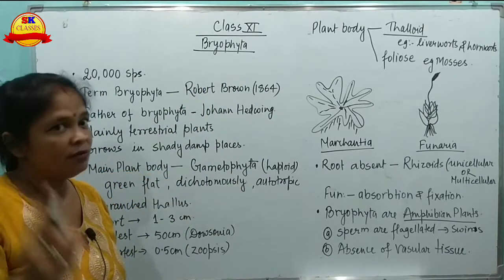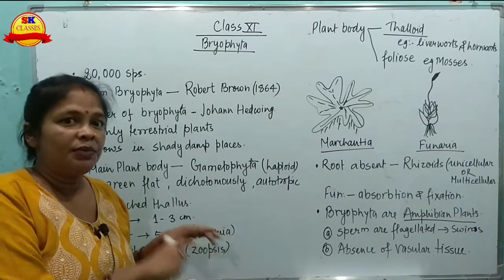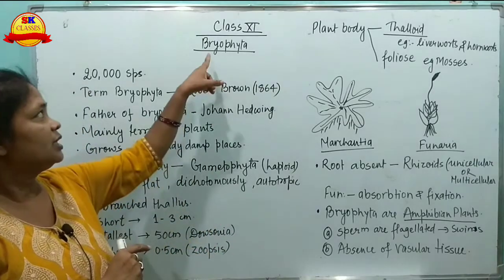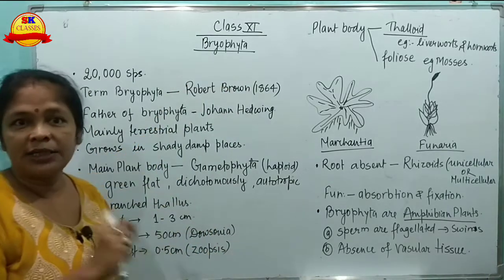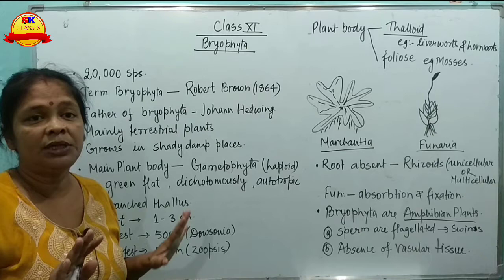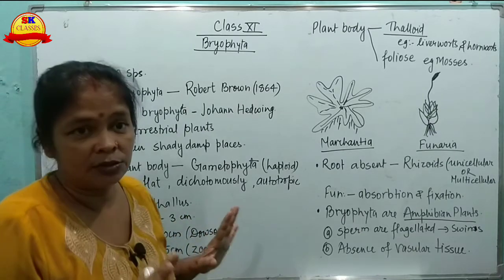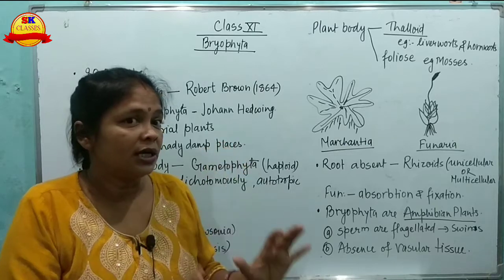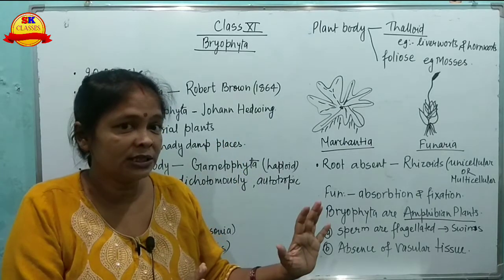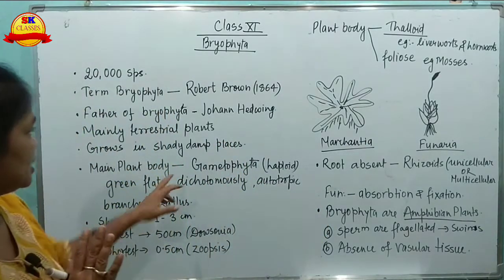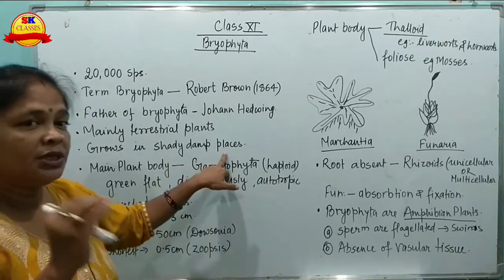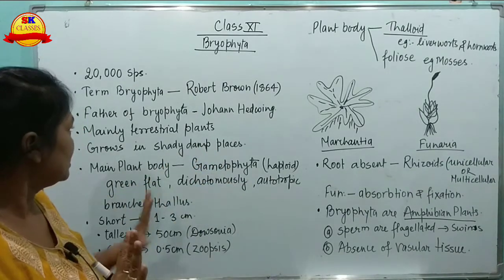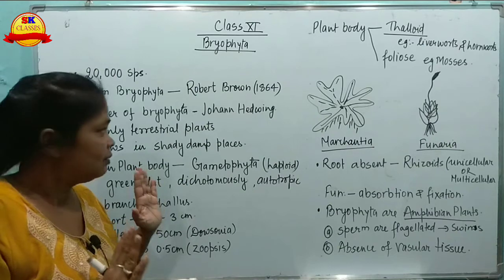Algae, that means thallophytas, were completely aquatic plants, but these bryophytas are terrestrial plants, though they do not grow in completely dry places. They grow in moist places, shady damp places, where some amount of water is present and not much sunlight reaches.